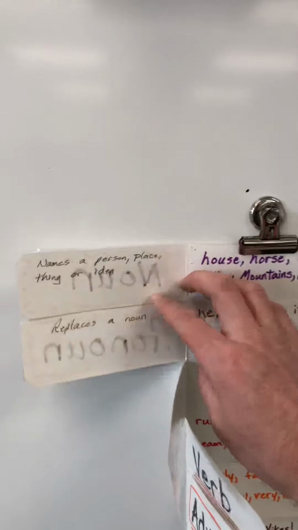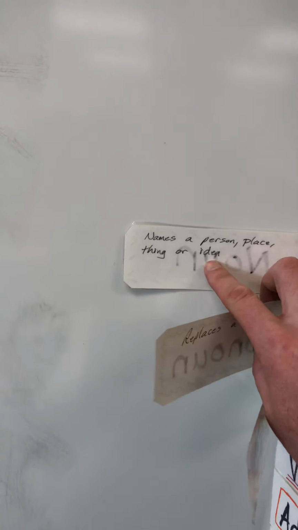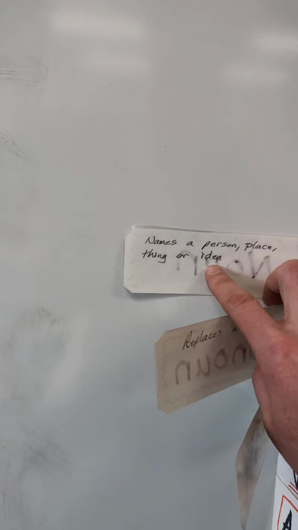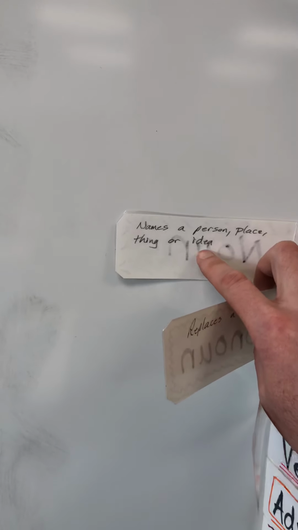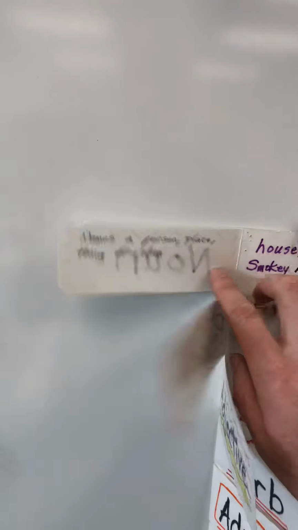So the first one, for example, a noun. It's a person, place, thing, or an idea. Now that you're not in kindergarten anymore, an idea, for example, love. I love pizza. Love is a wonderful thing, but you can't touch it. It's not like a horse. Can't see it, can't touch it, but you know it's there.